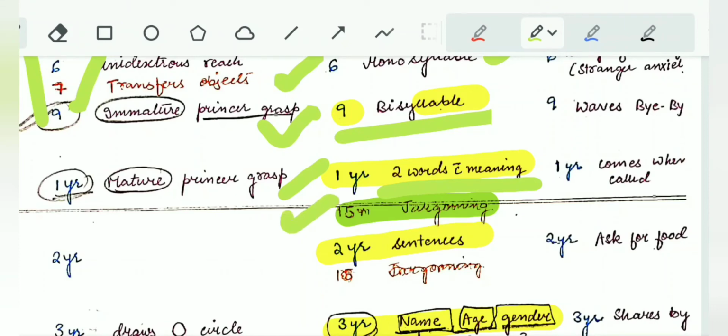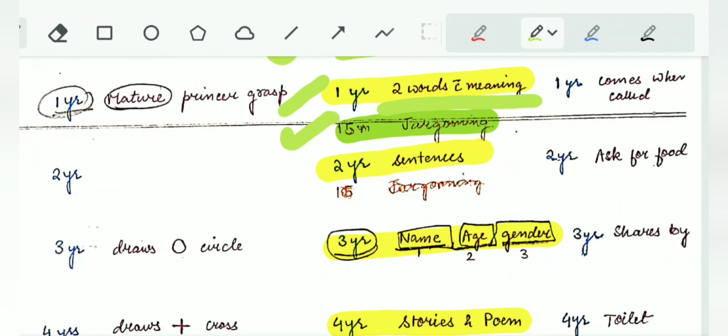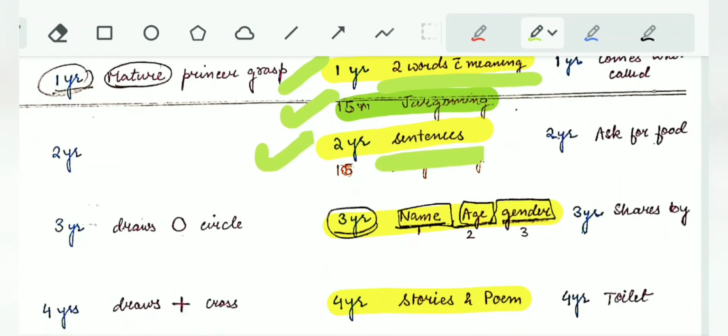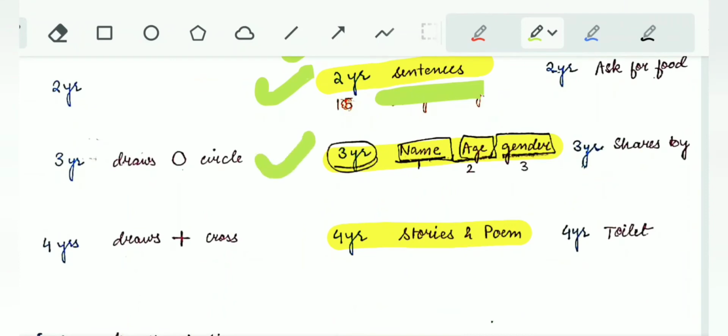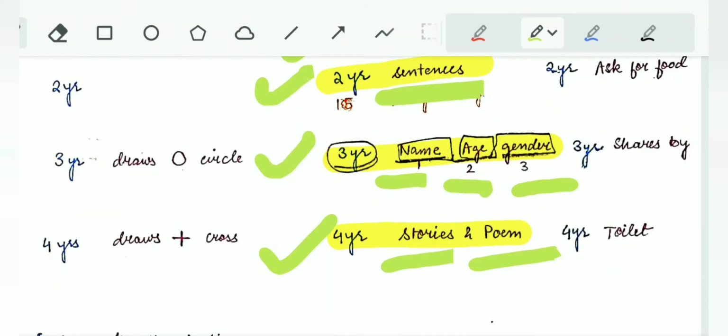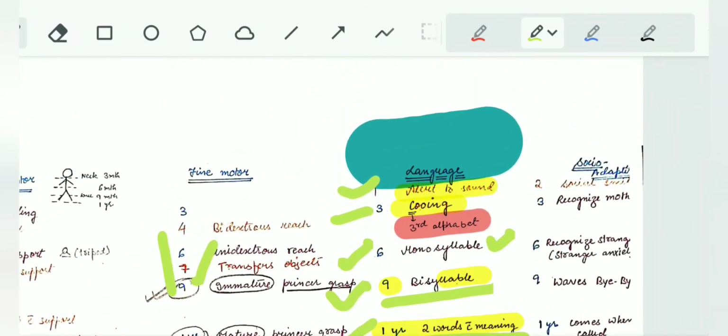Then at 15 months, the child starts jargoning. At 2 years, the child can say sentences. Then at 3 years, the child can say 3 things, that is name, age and gender. At 4 years, the child can say stories and poems. Now let's see the mnemonics.